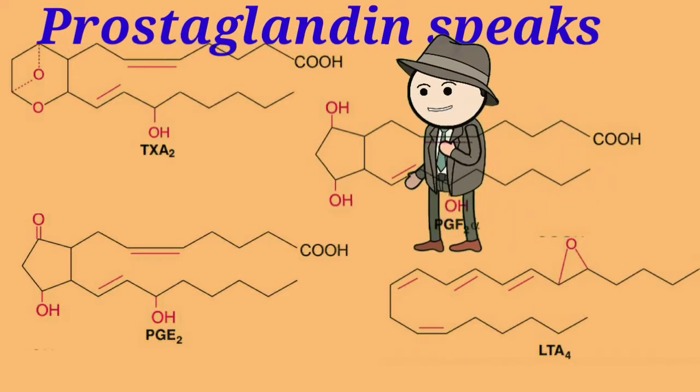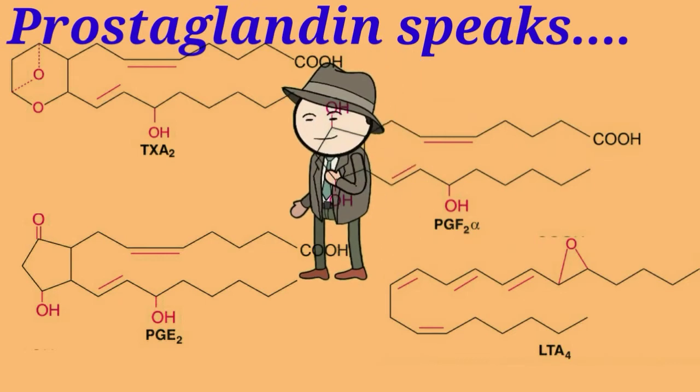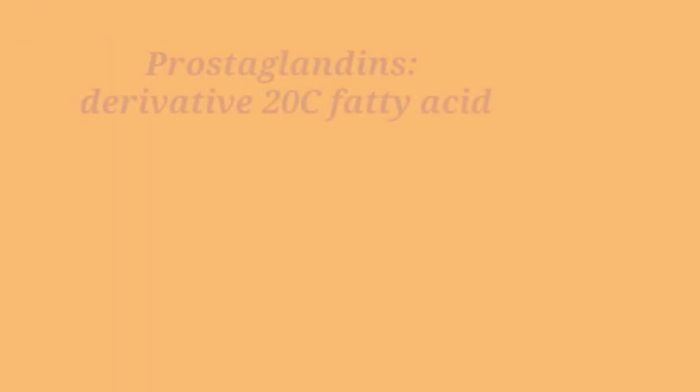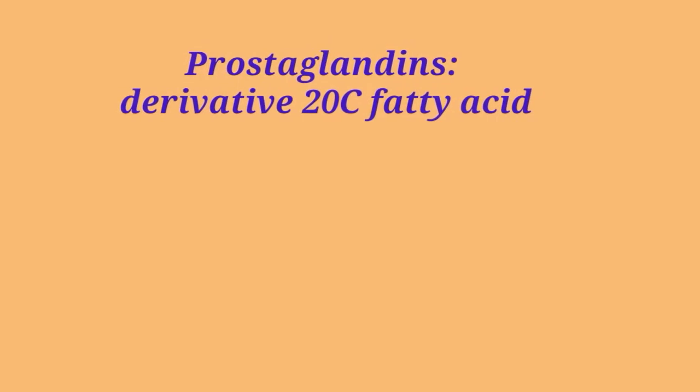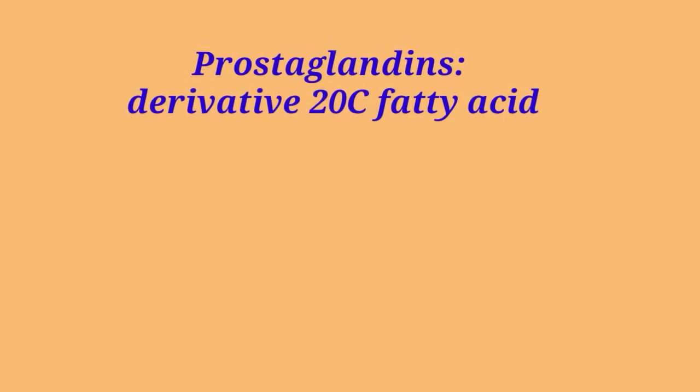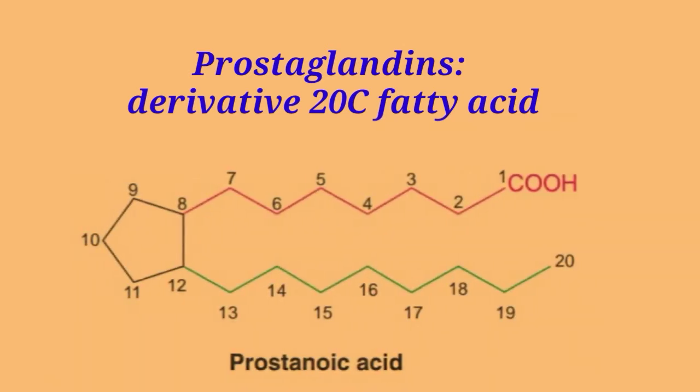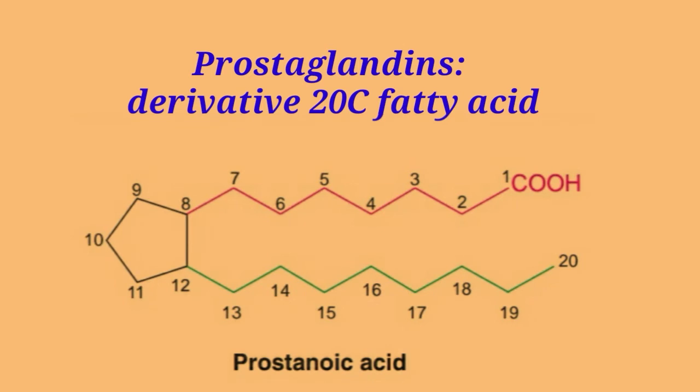These 20-carbon compounds are synthesized from arachidonic acid, act as local hormones in function, and are widely used as therapeutic agents. Prostaglandins are derivatives of a 20-carbon fatty acid, that is prostanoic acid. So here the structure is: it has a cyclopentane ring from C8 to C12 carbon atoms and two side chains with a carboxyl group at one of the side chains.